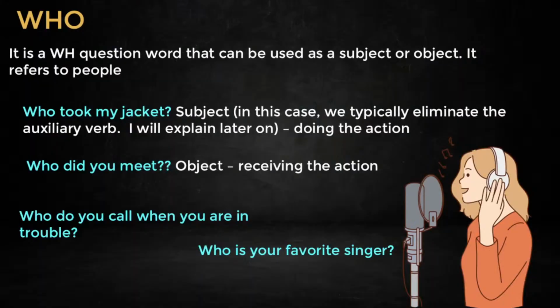Okay? Another example here. Who do you call when you are in trouble? And you can let me know in the comments. Who do you call? So you, that's the subject. Who do you call? So who here is working as an object because it is receiving information. The answer will change with who will be the person receiving the action, the person you call. So we will replace who with the name of the person or the word describing the person you call.